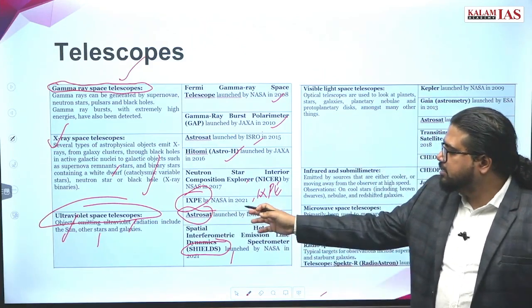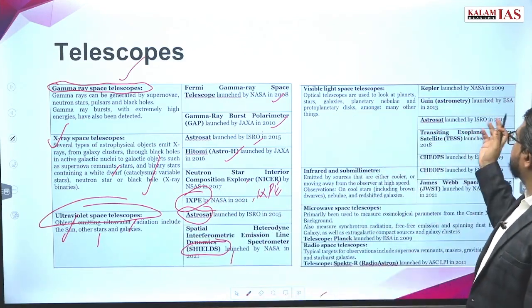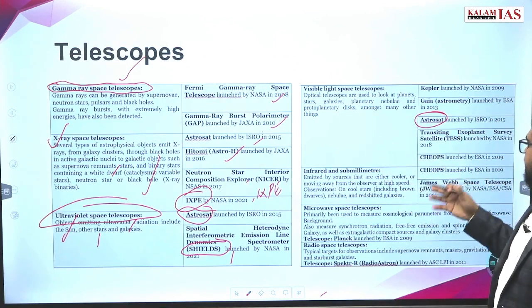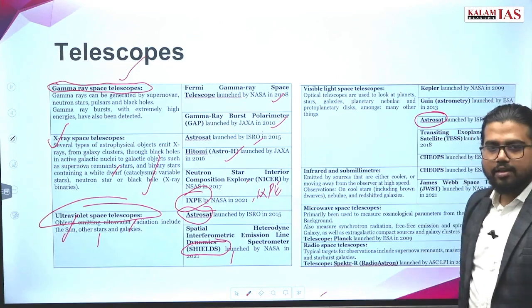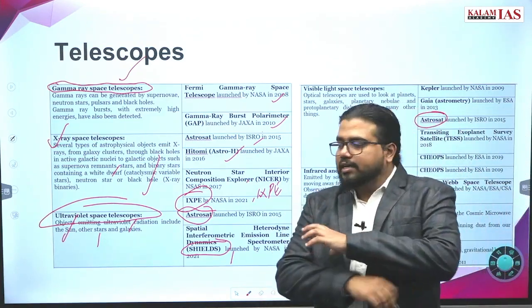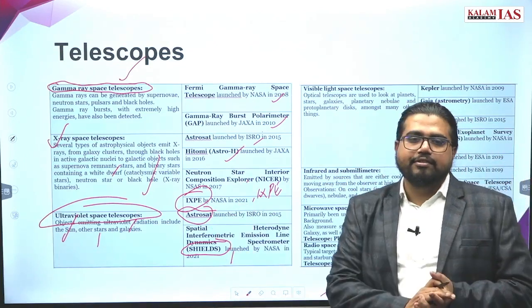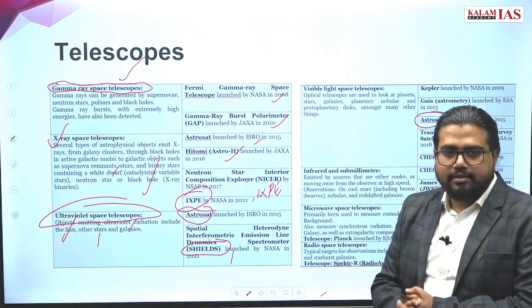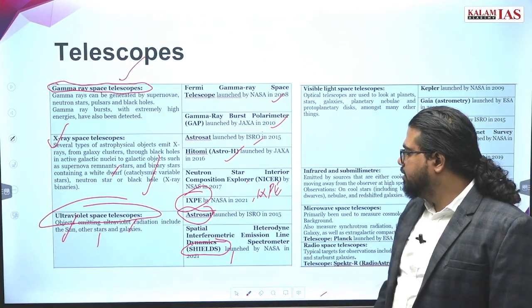AstroSat looks at low UV rays and also at visible light. AstroSat is a multi-band observatory, so it can look at different wavelengths, with different payloads. That's an Indian mission.